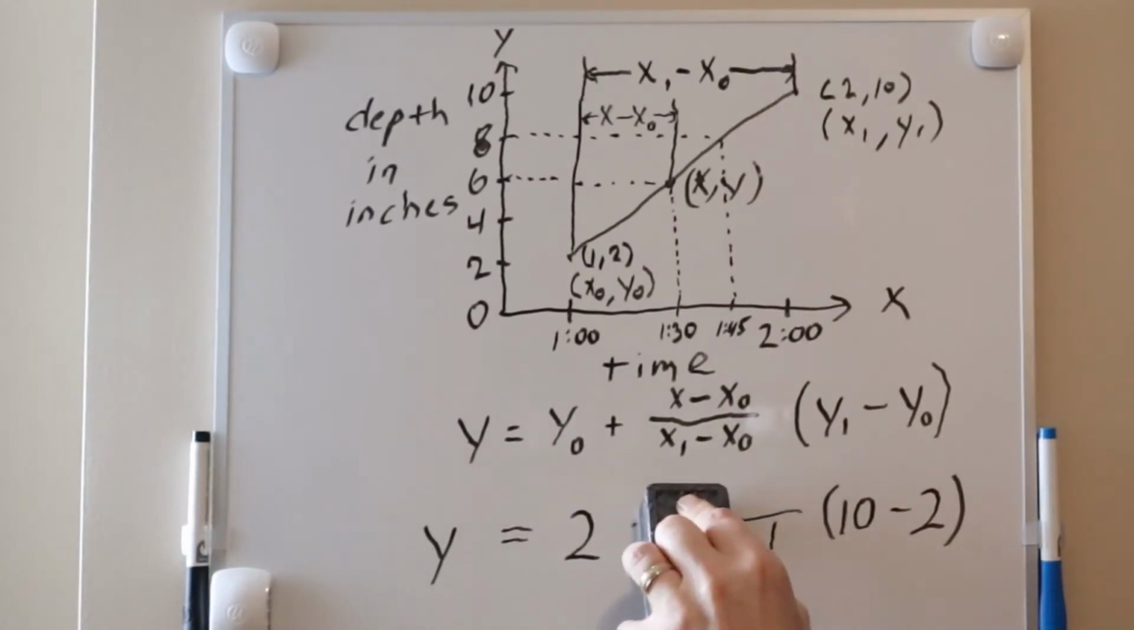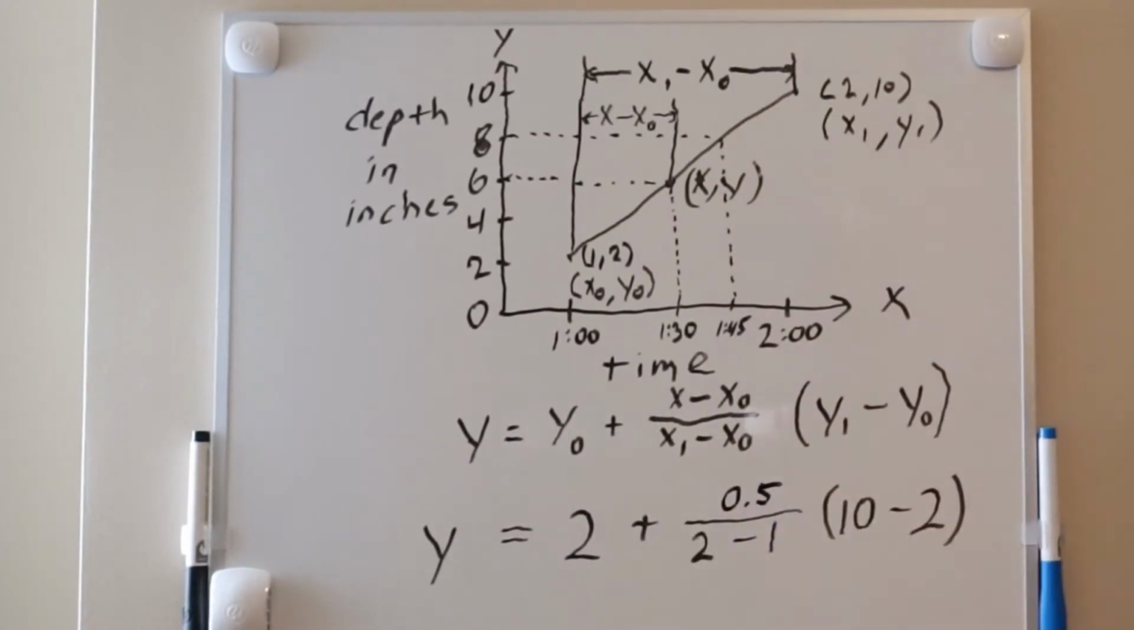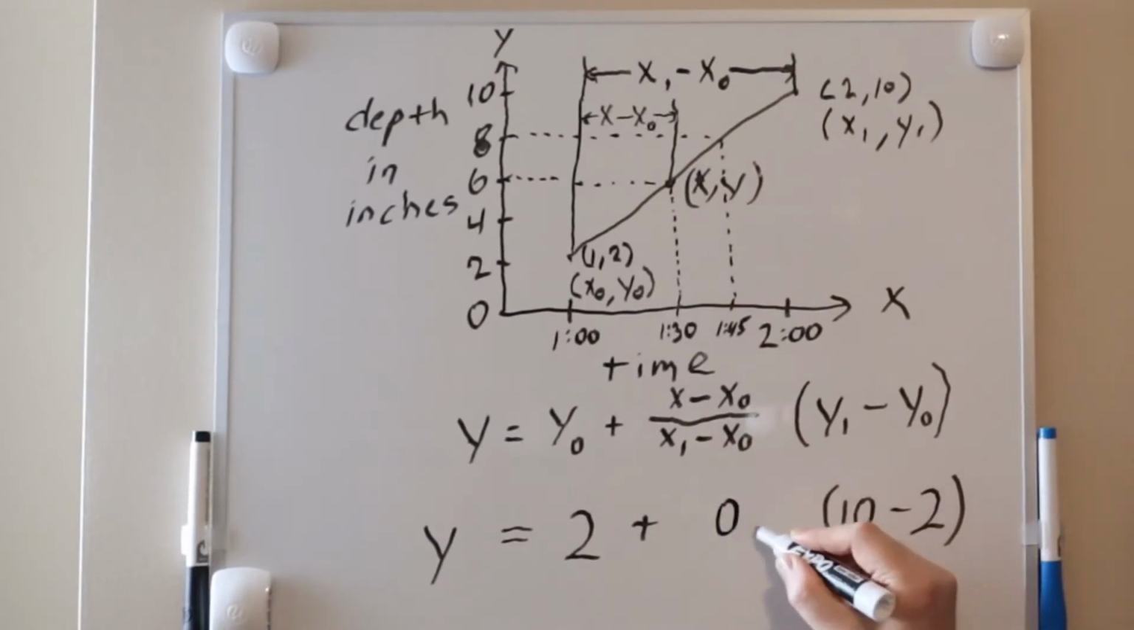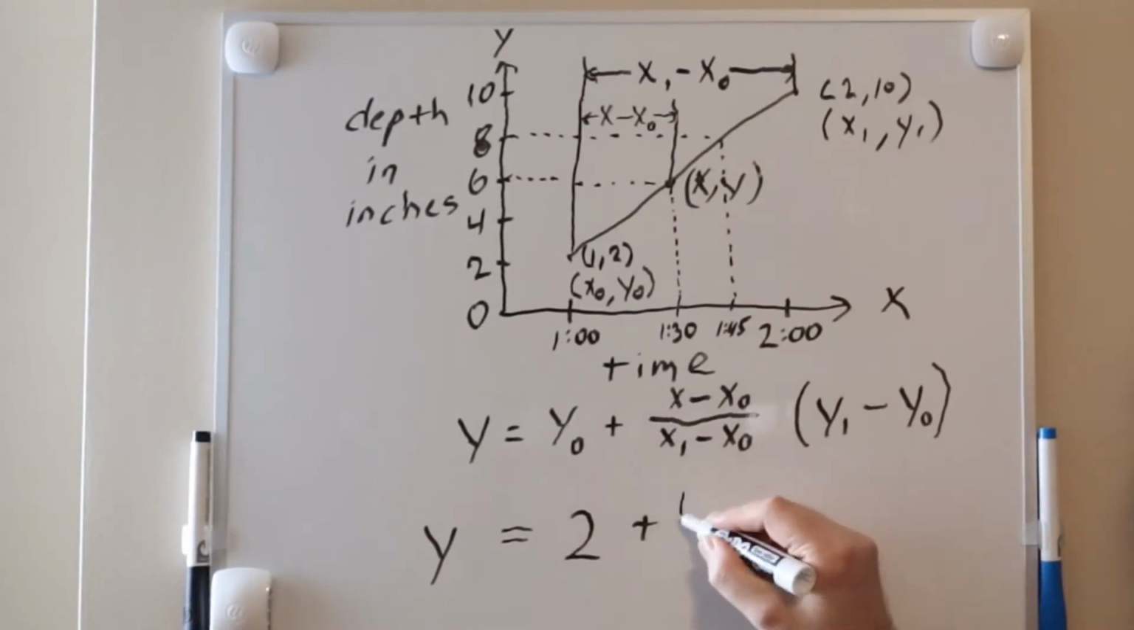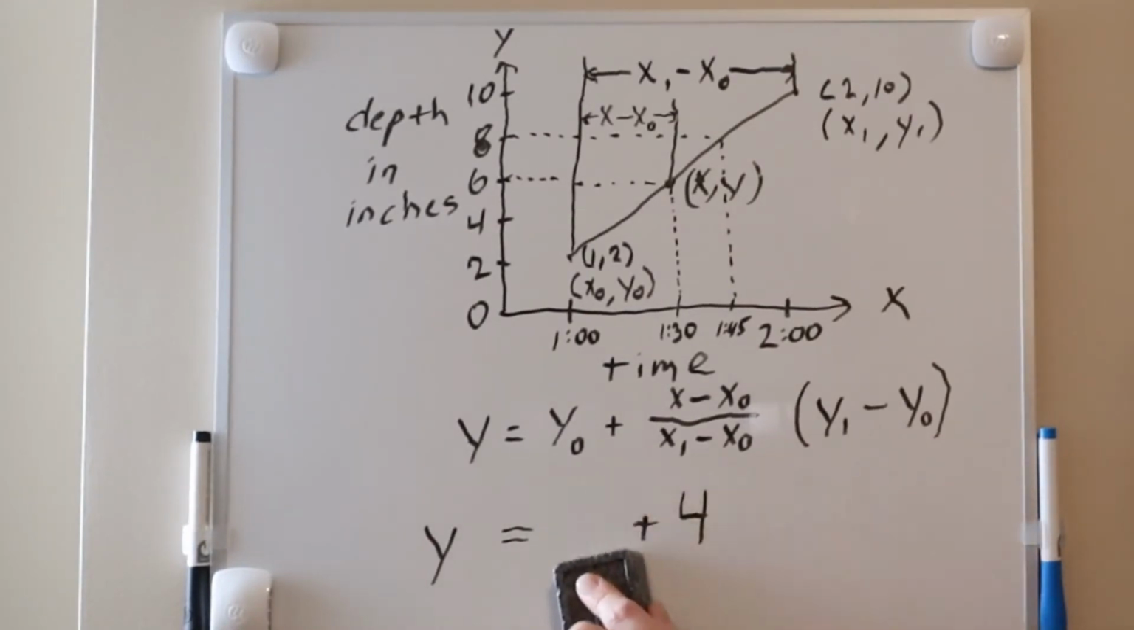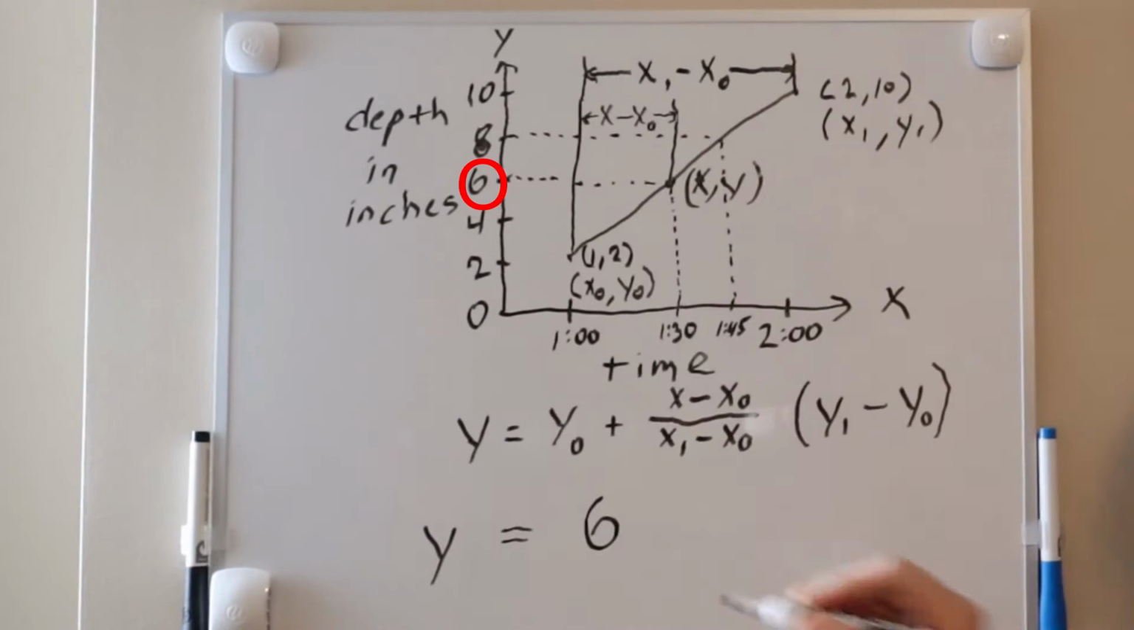1.5 minus 1 is 0.5. 2 minus 1 is 1, and 0.5 divided by 1 is just 0.5. 10 minus 2 is 8, and 0.5 times 8 is 4. 2 plus 4 gives us 6 inches, which is what our intuition told us.